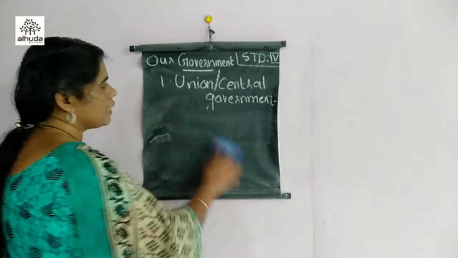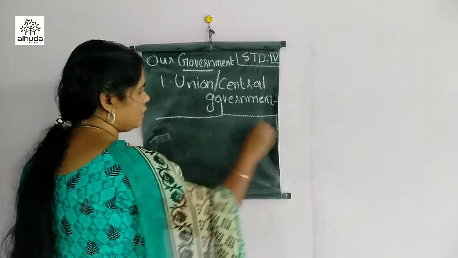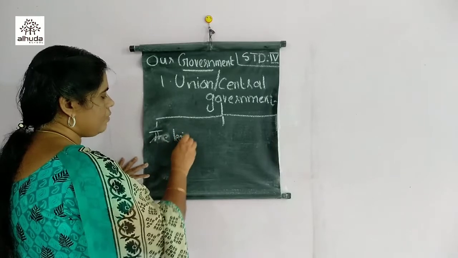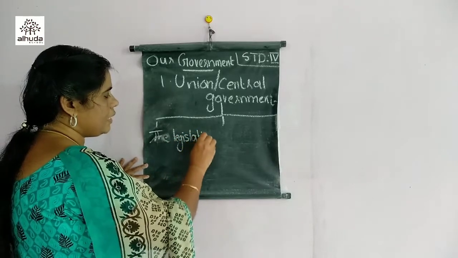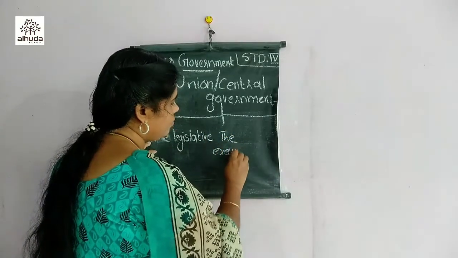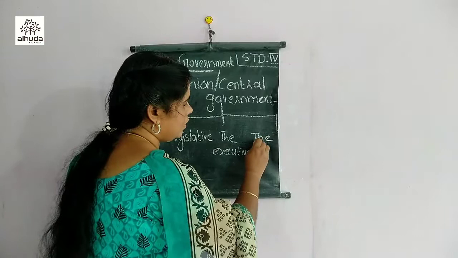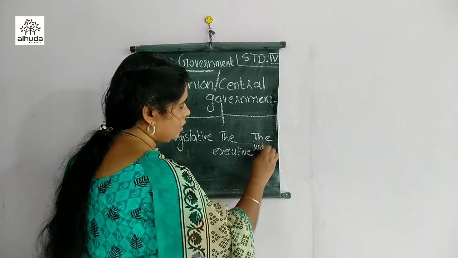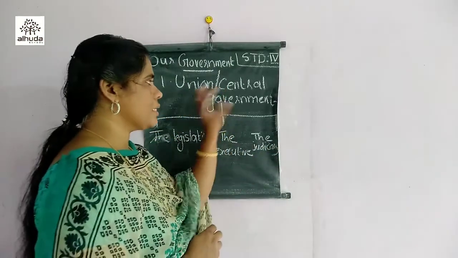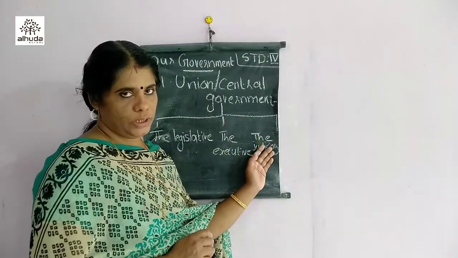This union or central government has three organs, three parts. Which are they? They are the legislative, L-E-G-I-S-L-A-T-I-V-E, the executive, and the third one is the judiciary, J-U-D-I-C-I-A-R-Y. These three constitute the central government: the legislative, the executive, and the judiciary.